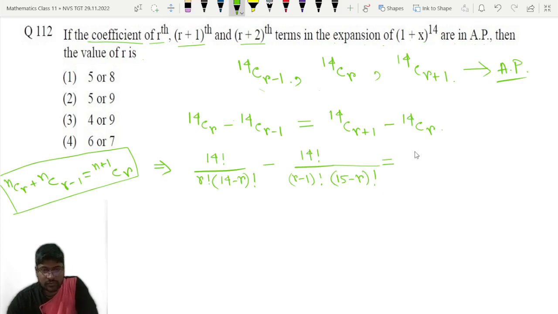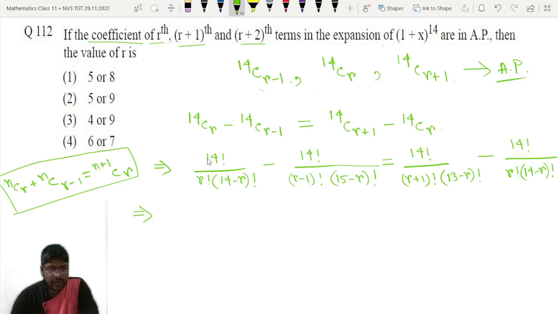On this side also, 14 factorial divided by r plus 1 factorial into 14 minus r minus 1, that means 13 minus r factorial, minus 14 factorial divided by r factorial into 14 minus r factorial.